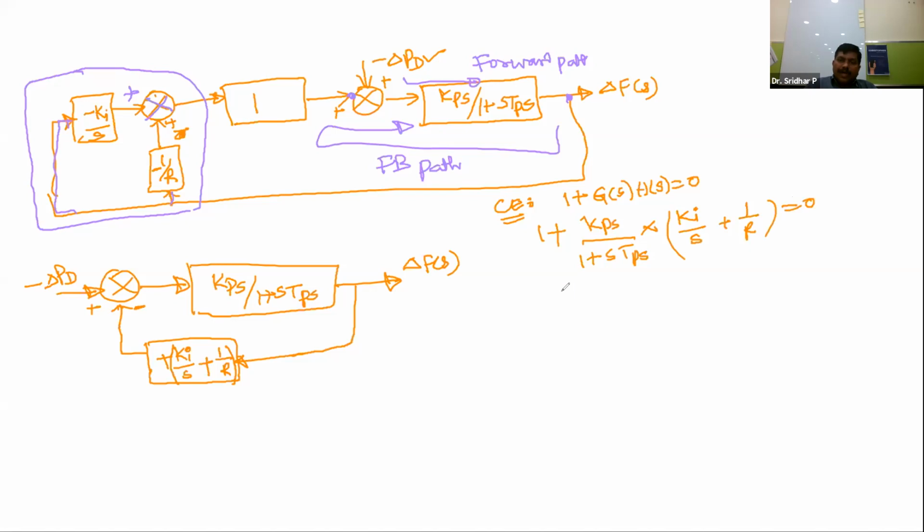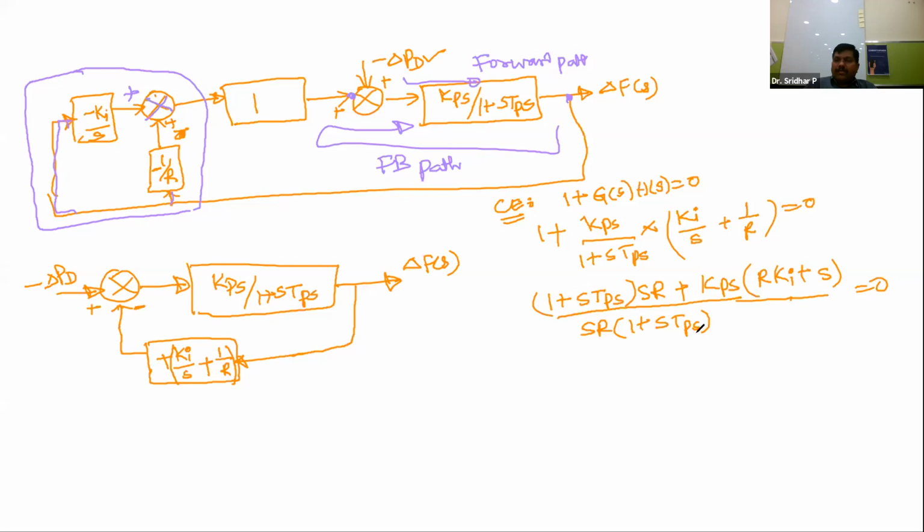Now taking the LCM of this whole equation, this is sR into 1 plus sTps. Then the next value is 1 plus sTps into sR plus Kps into R Ki plus s, and this value is equal to 0.